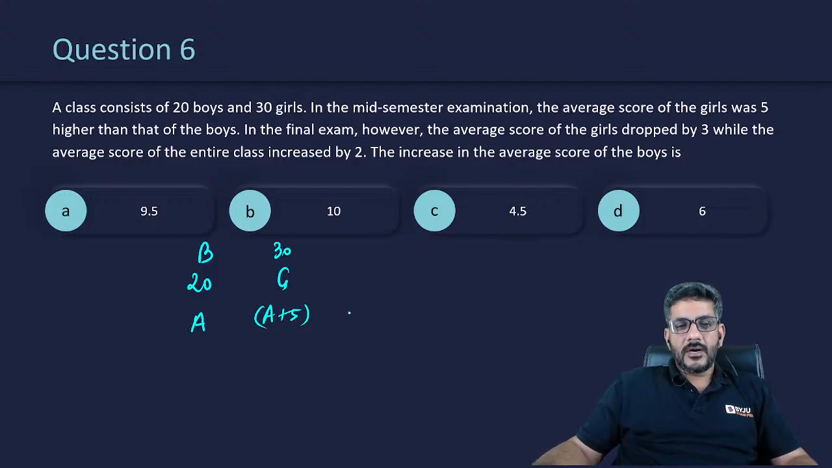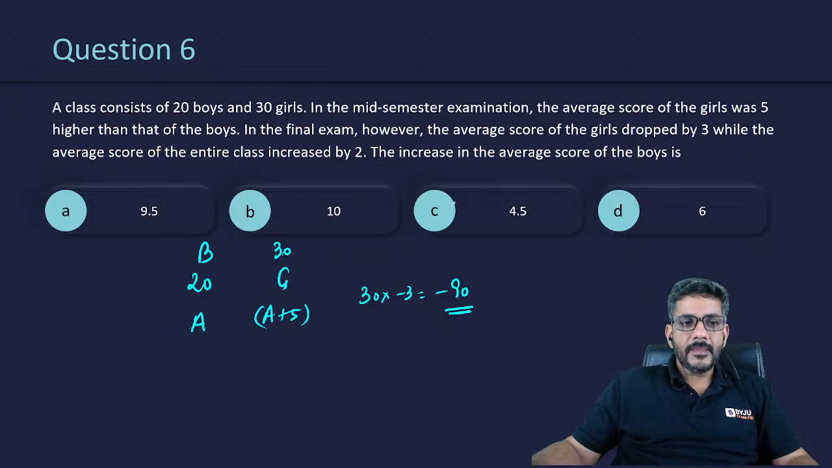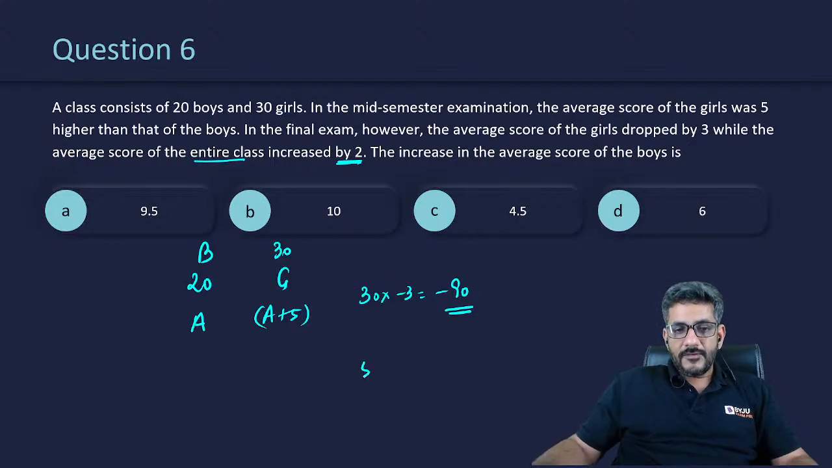In the final exam, however, the average score of the girls dropped by 3. There are 30 girls, their average dropped by 3. So the total dropped by 90. While the average score of the entire class increased by 2. Entire class means 50 students. So for all 50 students, it increased by 2. That means in total, there is an increase of 100.